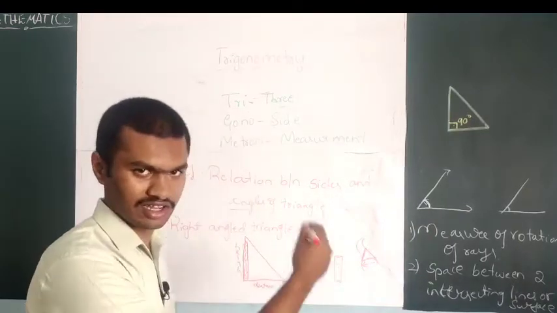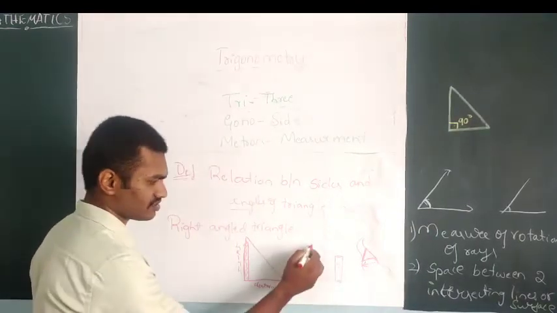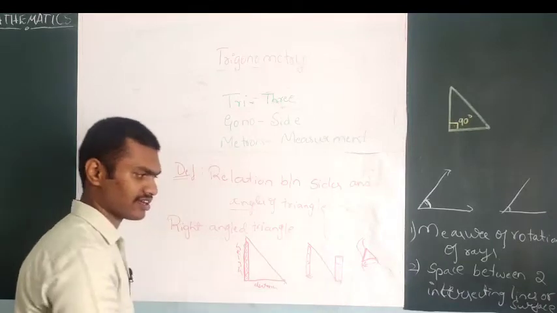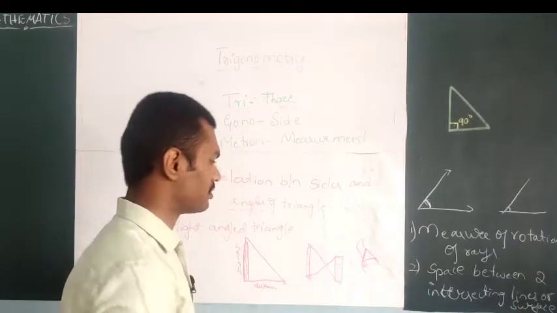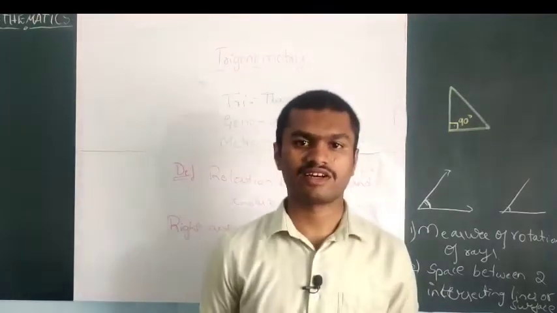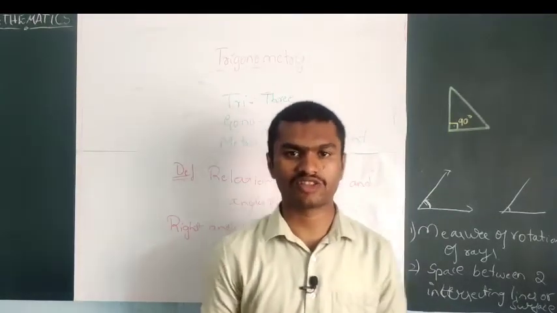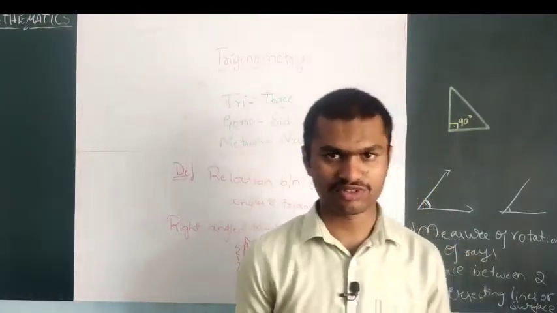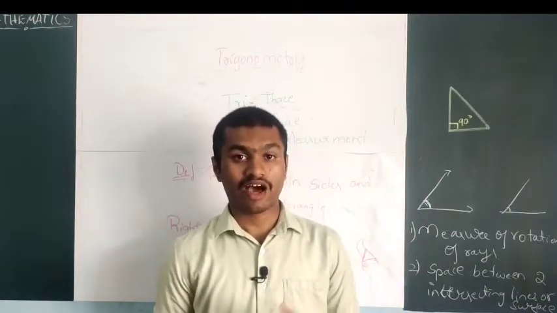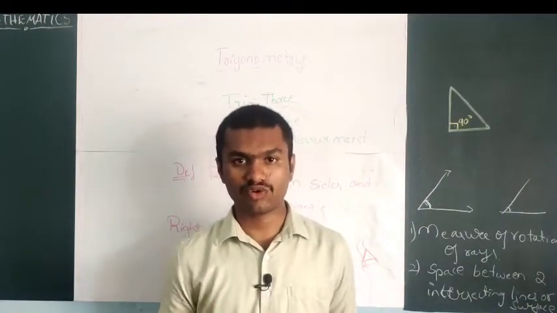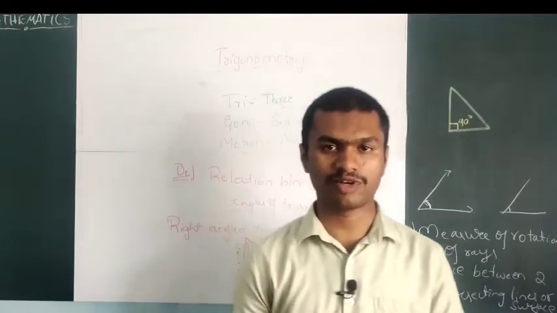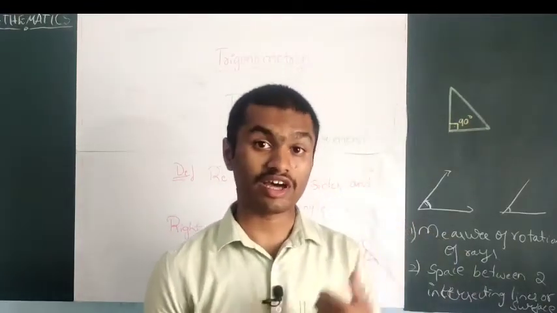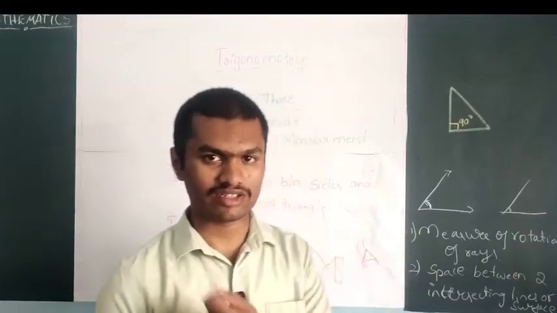So one right angle triangle will be there. Here also the same, the right angle triangle will be there. Either like this also you can draw. So a right angle triangle will be there. Using that right angle triangle and some concepts of trigonometry, that is angles and sides of those, we will find out the heights, distance and slopes. So trigonometry is basically used to find the heights, distance and slopes of